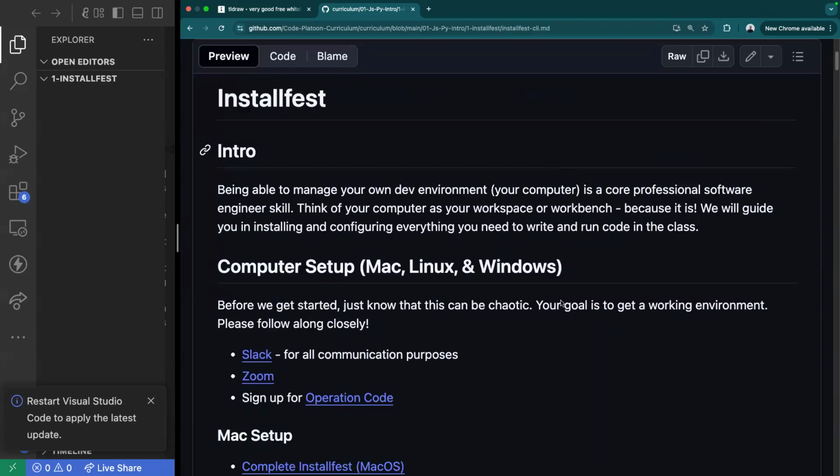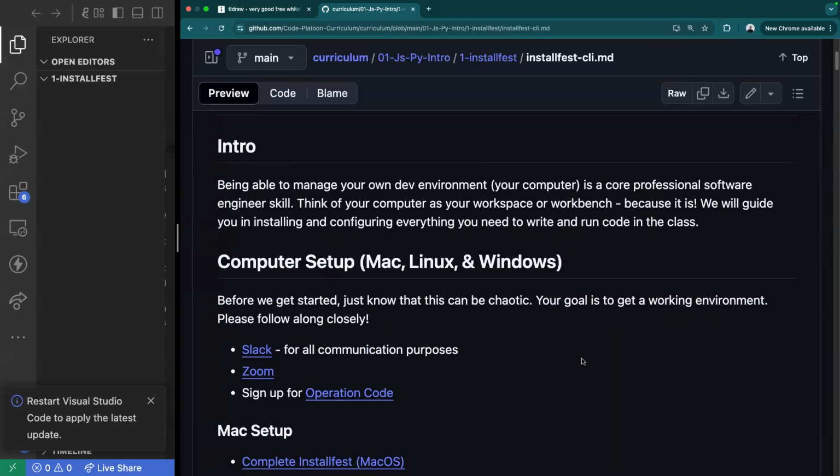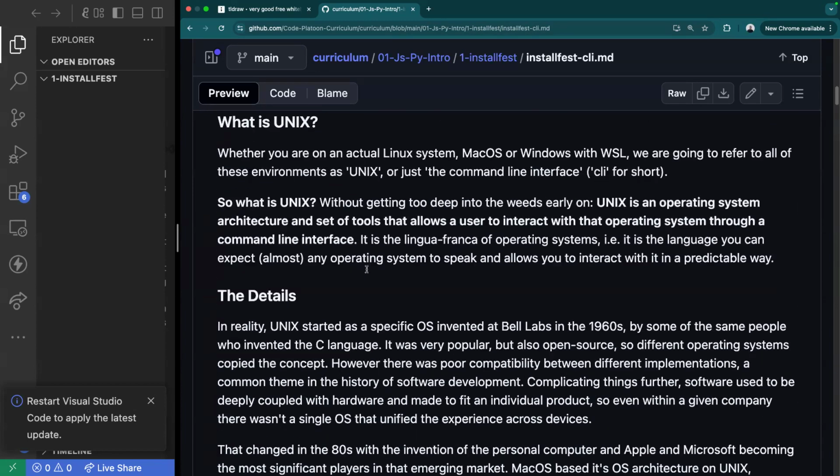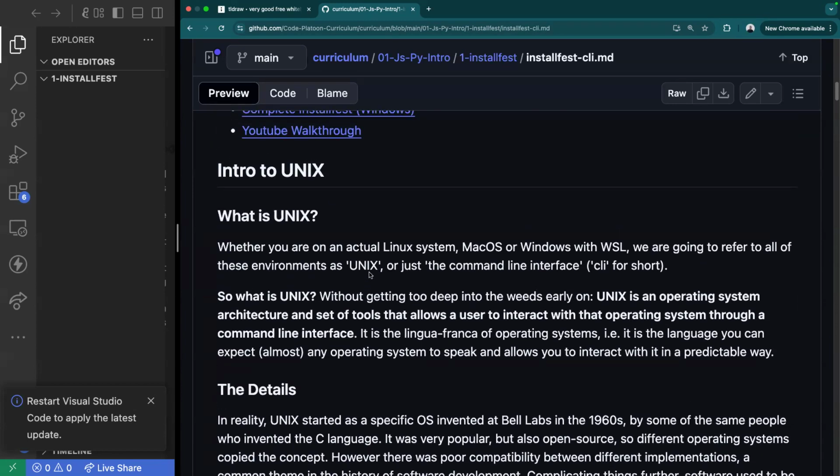In our lecture of Installfest, there's this whole computer setup. We're not going to dive into that just yet. We're going to break down Linux commands and how that works first. So here we have this intro to Unix. Can somebody read these two paragraphs here?